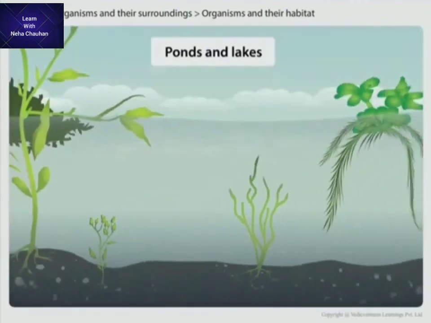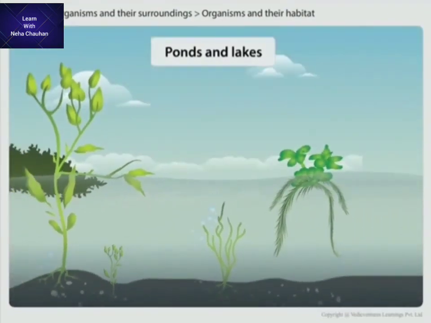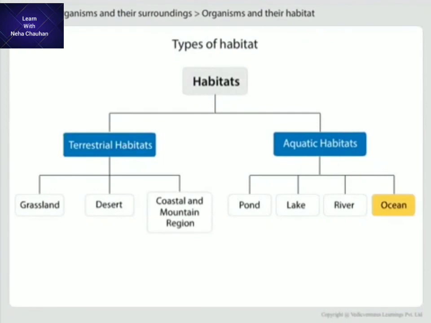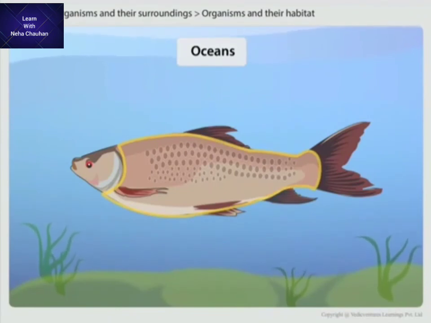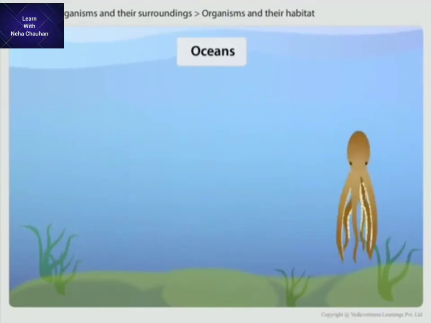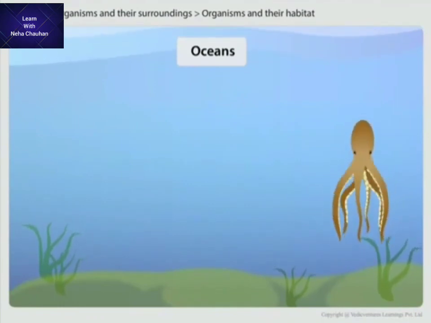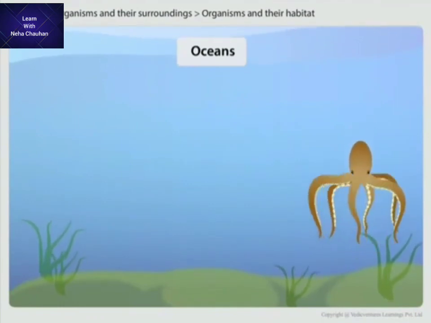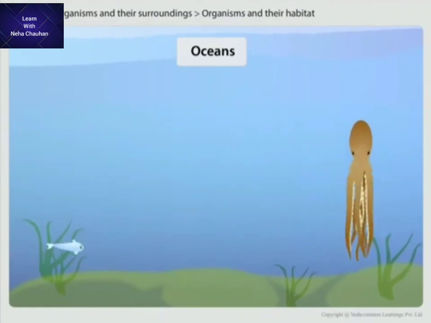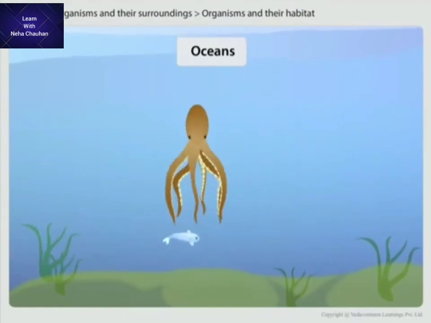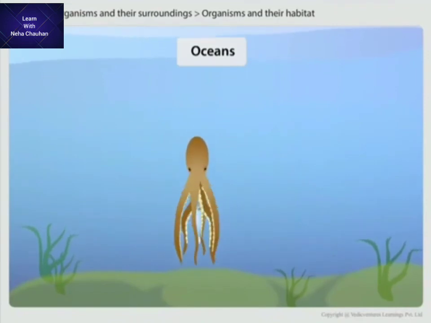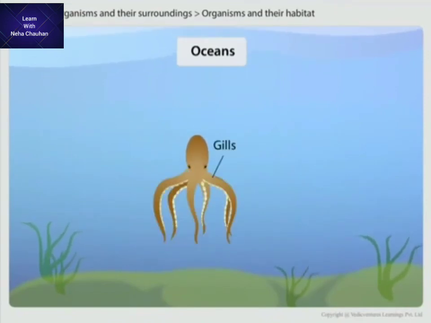Some animals also live in ocean. These animals are adapted to saline water, which means they are adapted to salty water. Some of the animals have gills, but some of them do not have gills, so they stay on the surface of water.